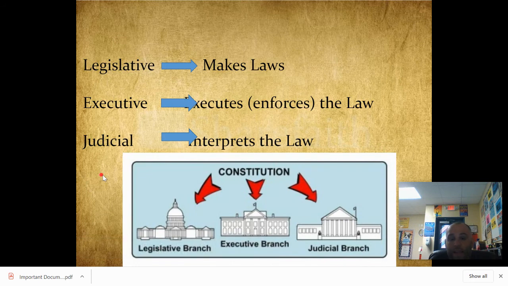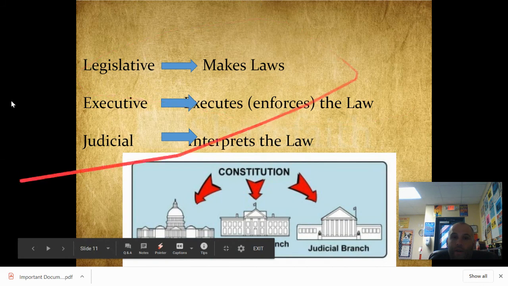So on the right-hand side, or maybe on the left-hand side, write separation of powers and then write this down on the right-hand side. You should know this. He called for the legislative to make the laws, executive to enforce, and judicial to interpret. And that's exactly what our government has. So you want to write this somewhere in your notes as well. The 3 branches of government, which is called separation of powers.